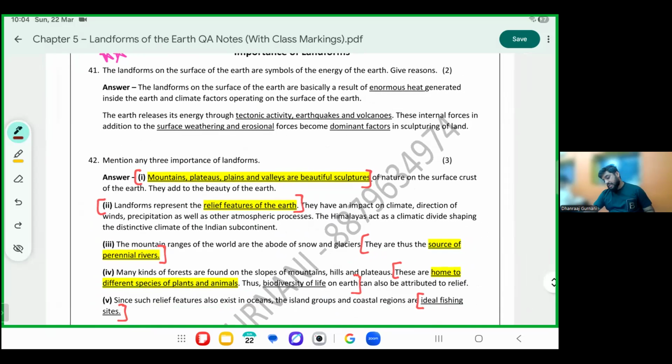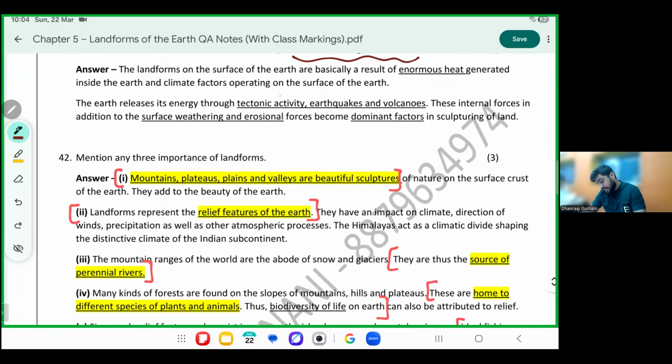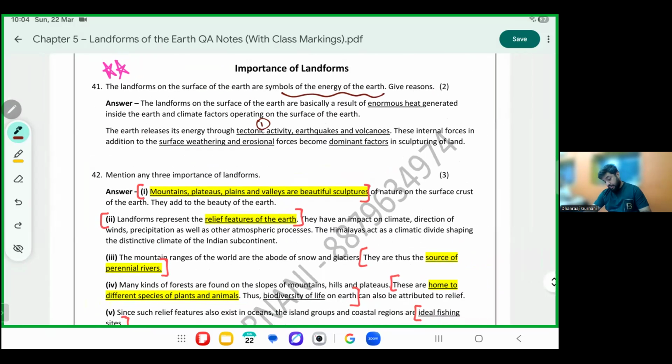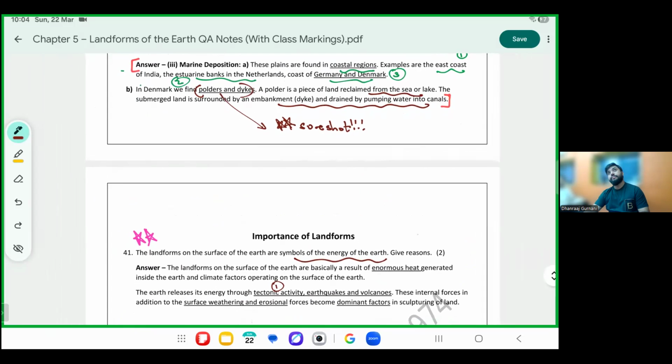Importance. The landforms which are formed are symbols of energy on earth. They show you different symbols of energy on earth. Please mark those, like the tectonic activities.